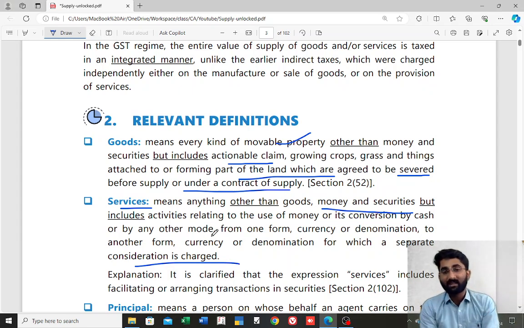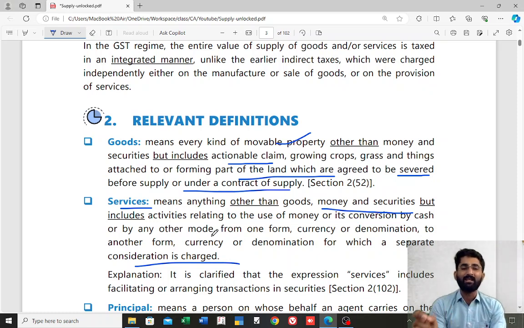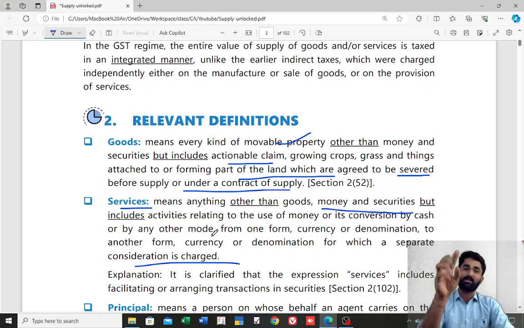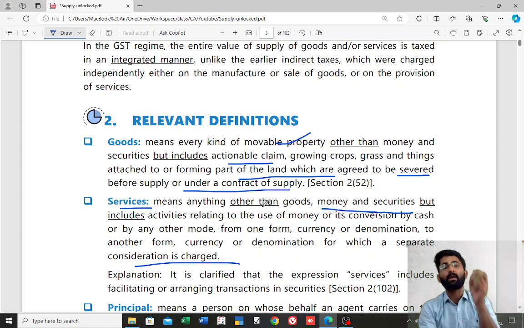Okay, so this is given in section number 2, subsection 102. What is service? Service is anything other than goods, money and securities. But what is included? Activities which use money. And what are these activities? Conversion from one form to another form, one currency to another currency, one denomination to another denomination. This is about the service. Goods and services are two important definitions which you have to keep in mind.